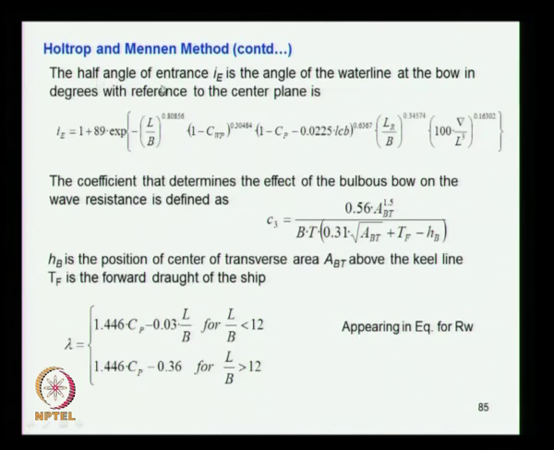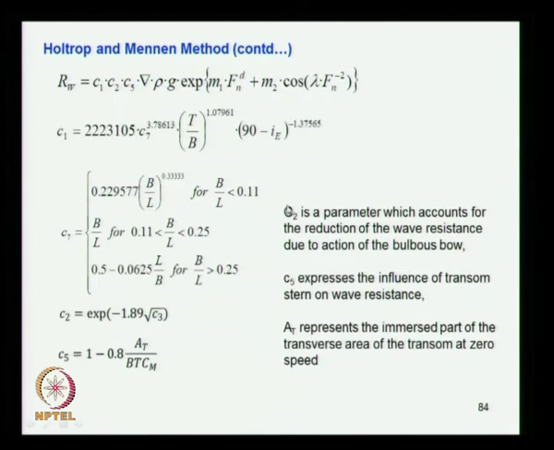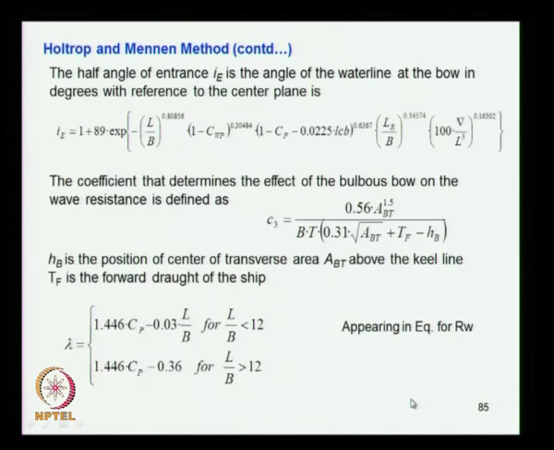The next is the half angle of entrance. Now we have seen C1, we have seen C2, which comes from C3, C5 is coming from here, and rho and g we know. Now we see the other parameters. The half angle of entrance is given by this expression. You know already what I have explained about the half angle of entrance. The smaller the half angle of entrance, the finer the ship form will be, and faster ships usually have smaller values.